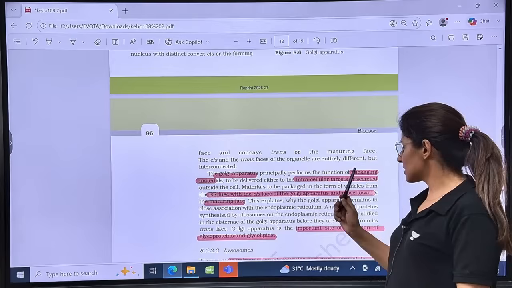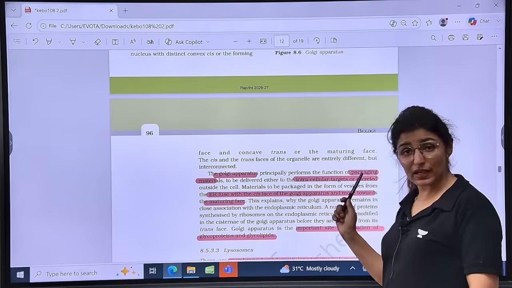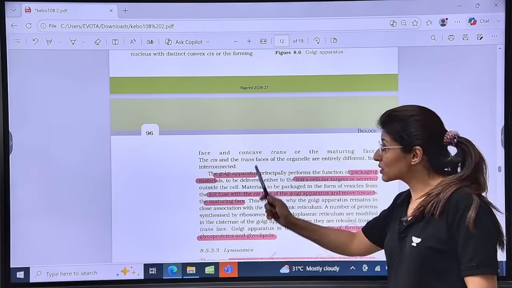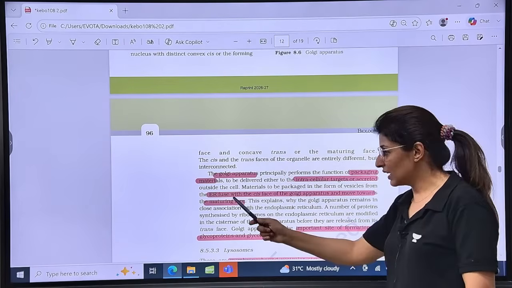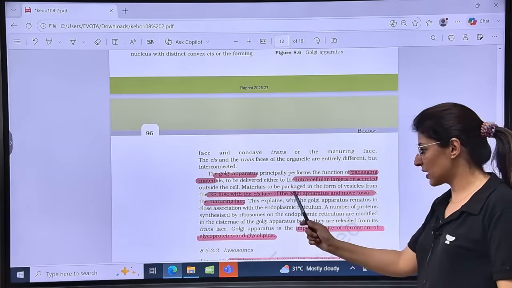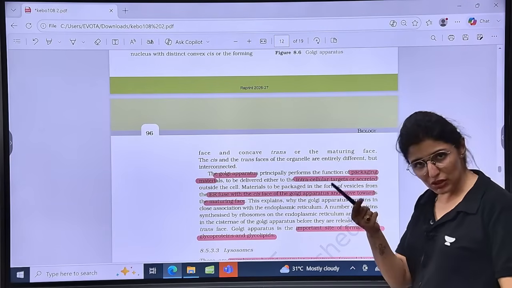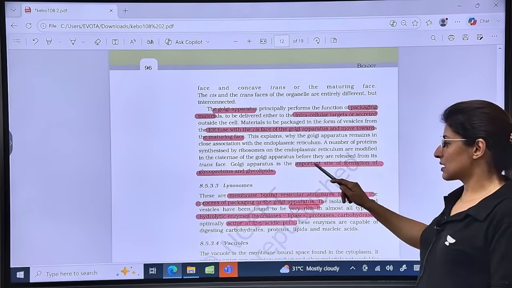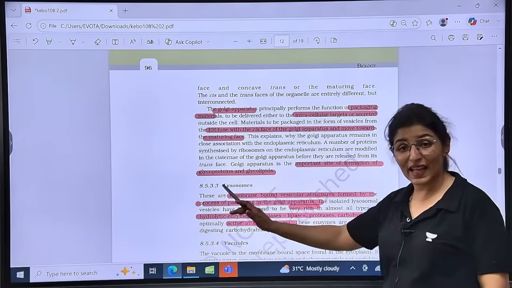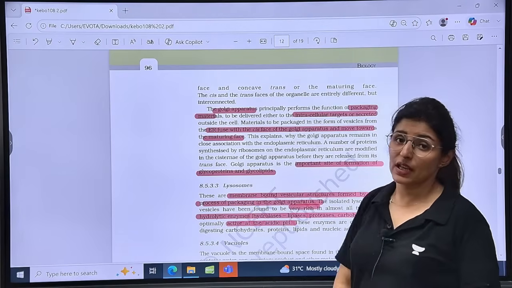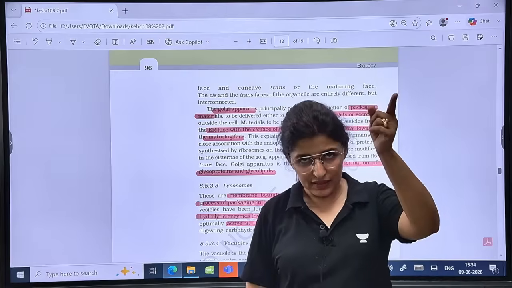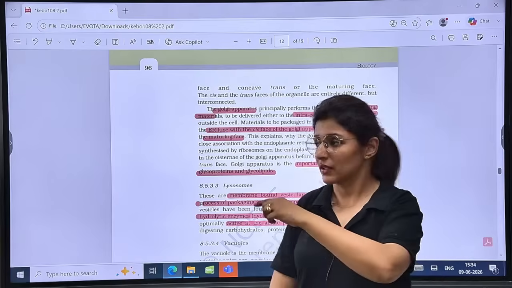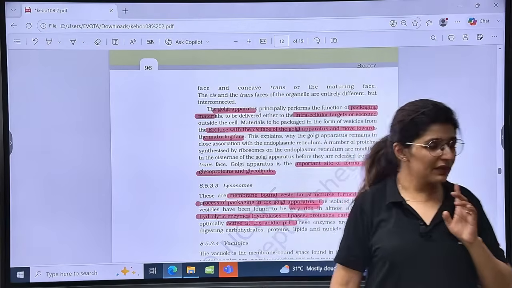Now, Golgi apparatus functions. Look at this. First function is packaging of materials. Second, intracellular targets are secreted. ER vesicles will fuse with the cis face of the Golgi apparatus and move towards the maturing face. Clear? Now, very important, the Golgi apparatus is an important site for the formation of glycoproteins and glycolipids. Protein and lipid are made by RER and SER respectively, but glycoprotein and glycolipid formation is by GB. Are we clear till here?